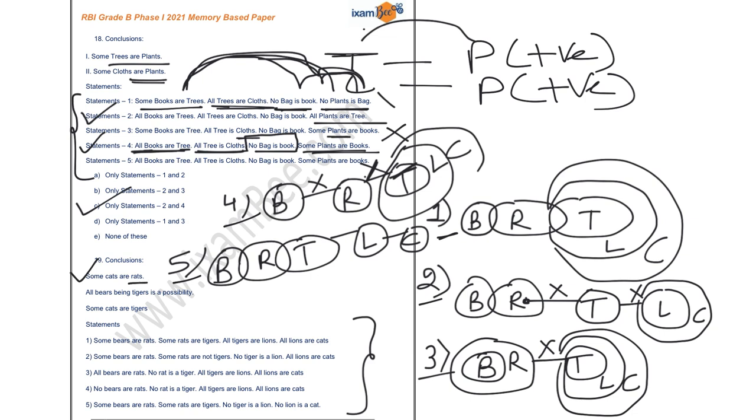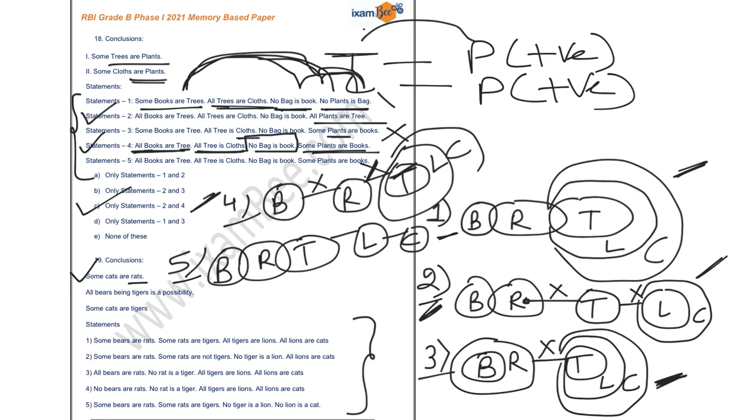So, some cats are rats. You have to look for some cats are rats in each and every statement. With the help of this particular statement, I can definitely say that some cats are rats. But with the help of this statement, can I say that it is definite that some cats are rats? This is not definite. There might be a possibility or not, because we are not sure about it. Similarly, for this figure also, some cats are rats can be possible, cannot be possible.